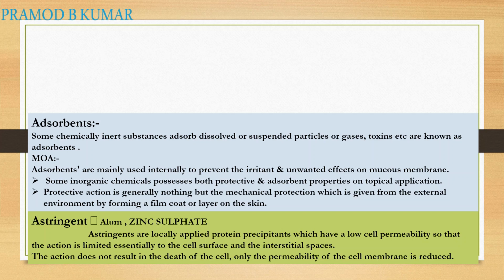Whenever you use an aftershave, take alum aftershave as an example, when there are cuts or abrasions after shaving, it will cause protein precipitation wherever there is a cut, so that it forms a barrier. Wherever there is an open area with cell death, there will be protein precipitation at that particular area.